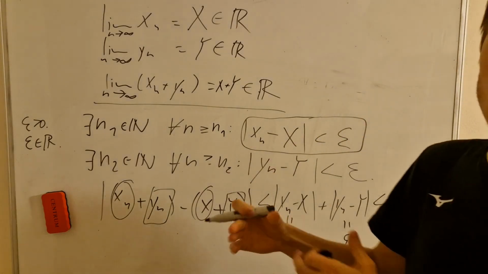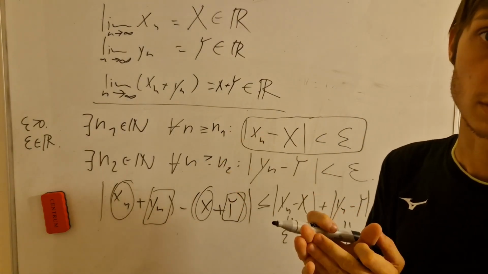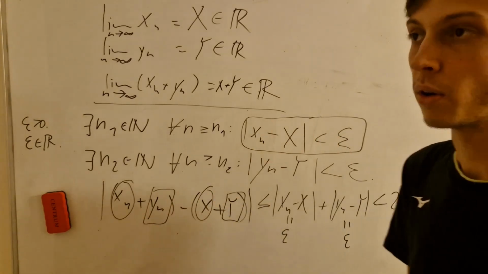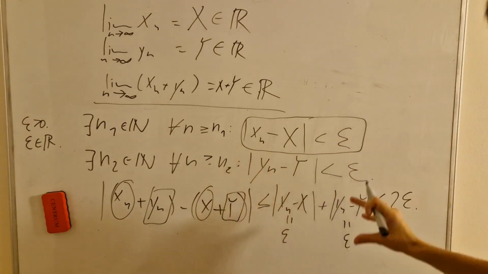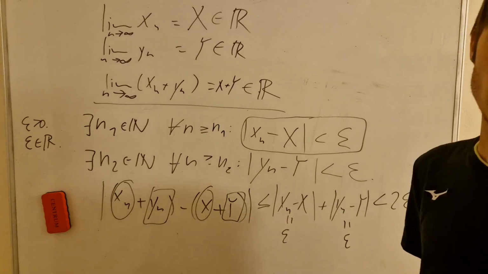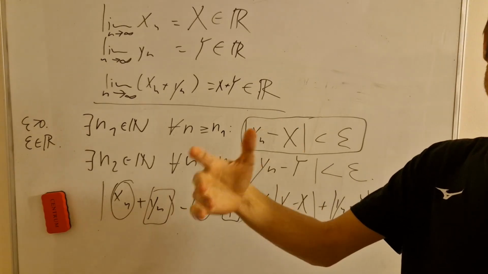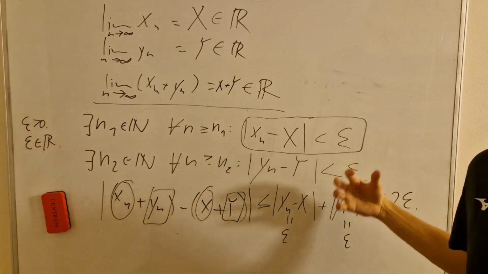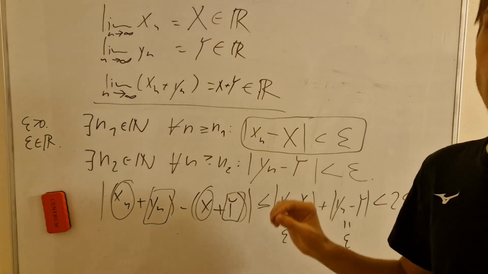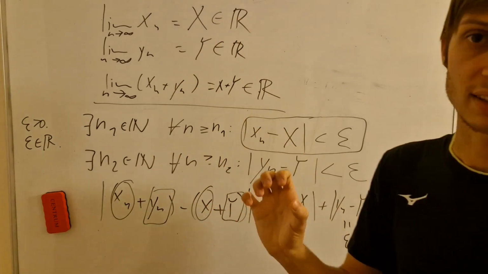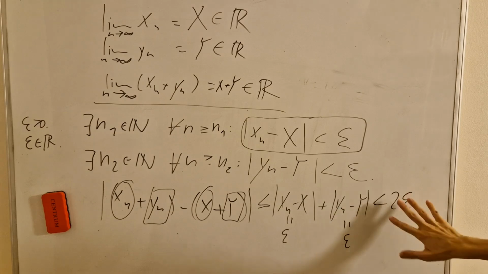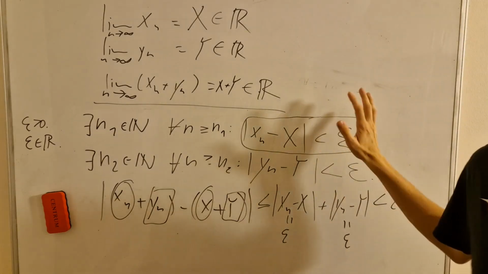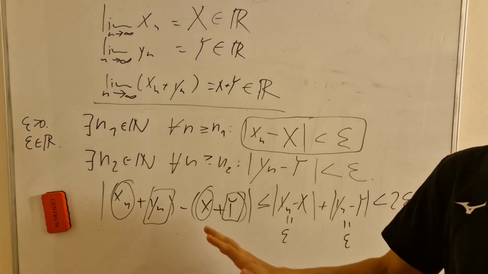But if it's smaller than 2 epsilons, it's also very small, right? That epsilon can be arbitrarily small. There's a corollary we can talk about in another video perhaps, but it says a constant real number multiplying epsilon can still be a very small value, and is as valid as epsilon itself. So 2 epsilon is just as fine as if we had epsilon. That's the idea here, right?